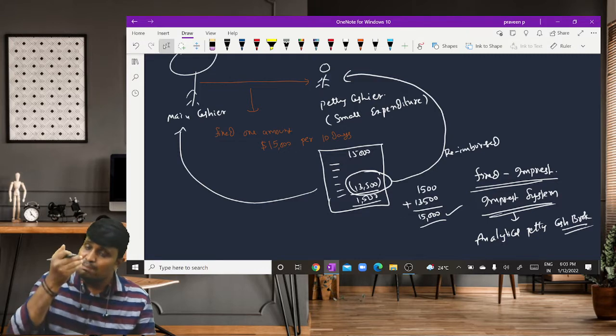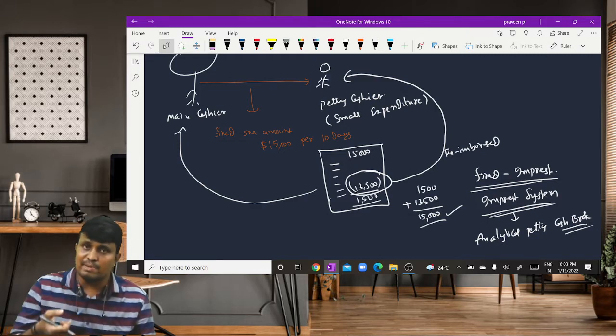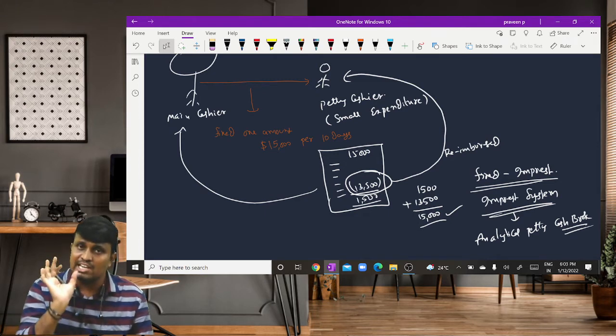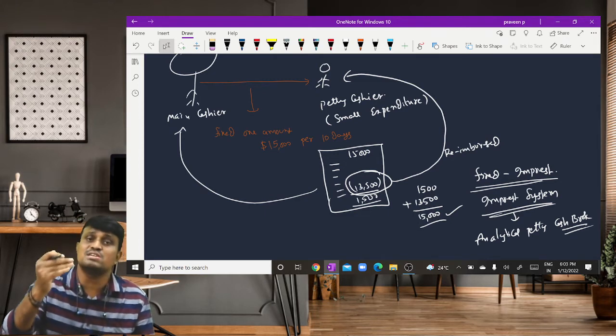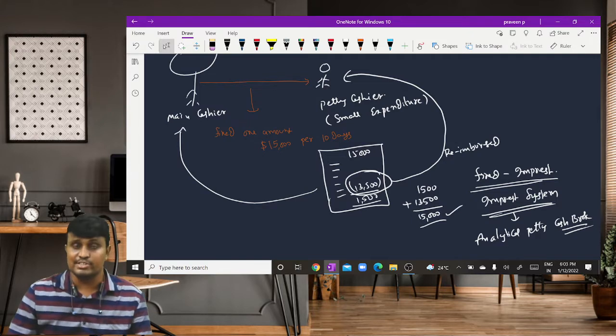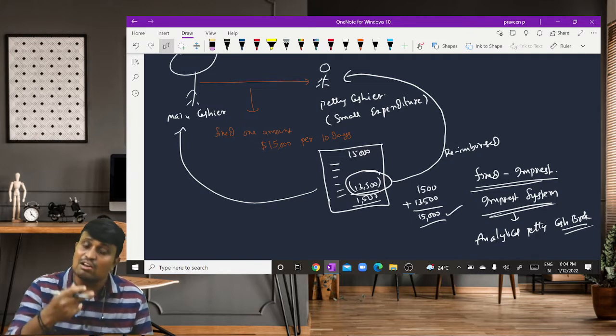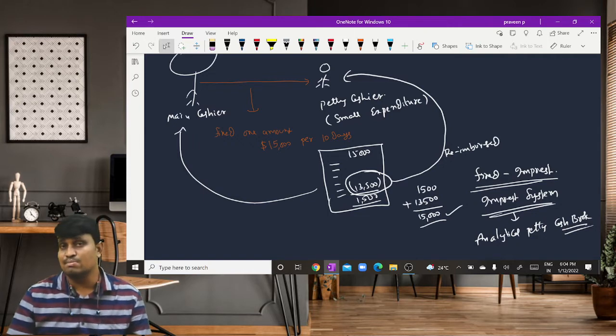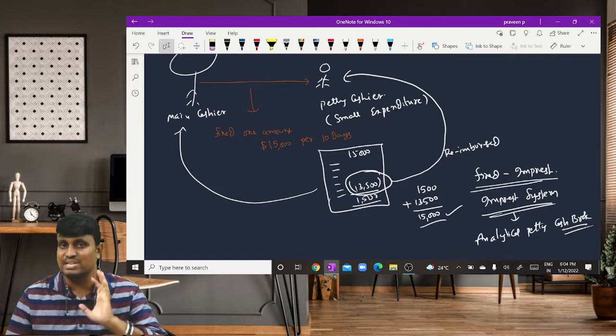Then the main cashier verifies the statement, and the amount spent by the petty cashier is reimbursed by the main cashier to the petty cashier. It means the second cycle also starts with how much amount? That fixed amount. That fixed amount is nothing but called imprest.